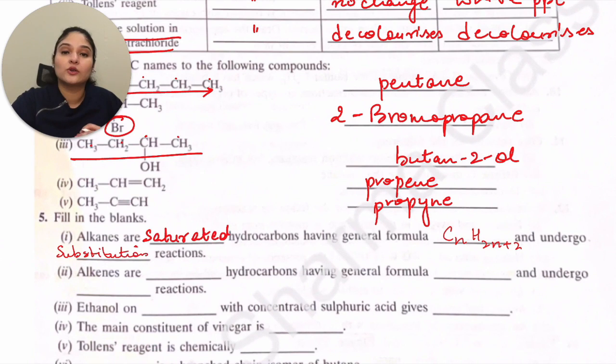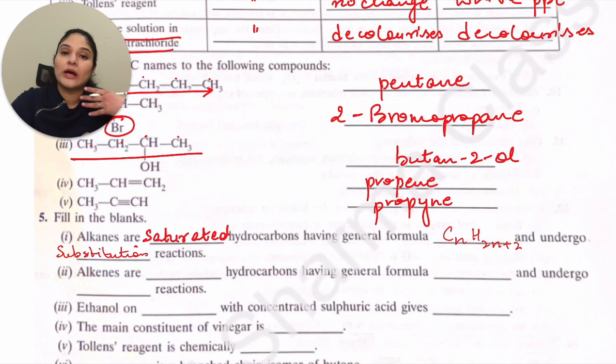Why do they undergo substitution reaction? Because all of the bonds are single bonds. All the hydrogens are single bonds, so to add anything to that compound, you have to substitute the hydrogen. So hydrogen will move out and that particular element or compound will get added. For example, chlorine: H will go and Cl will join in. So substitution: you remove one and add something else.